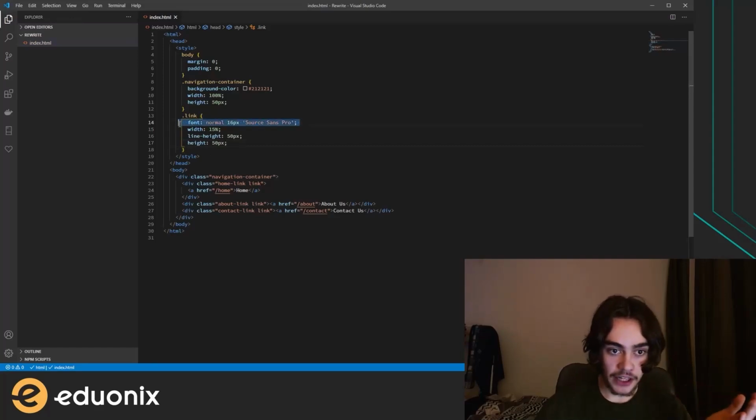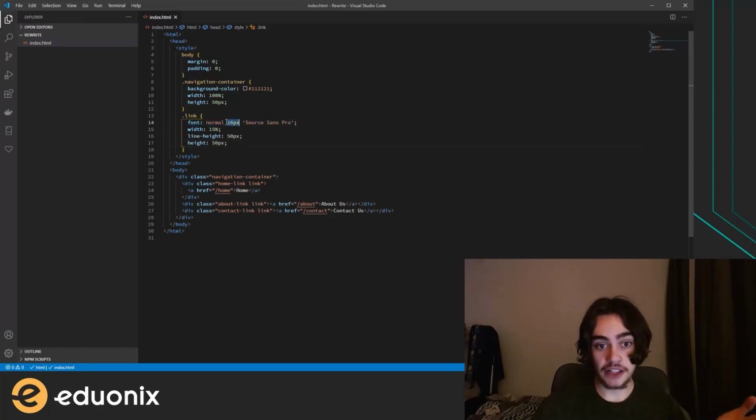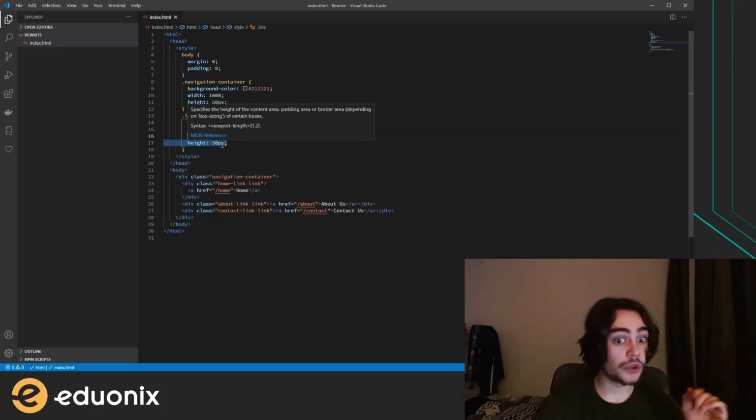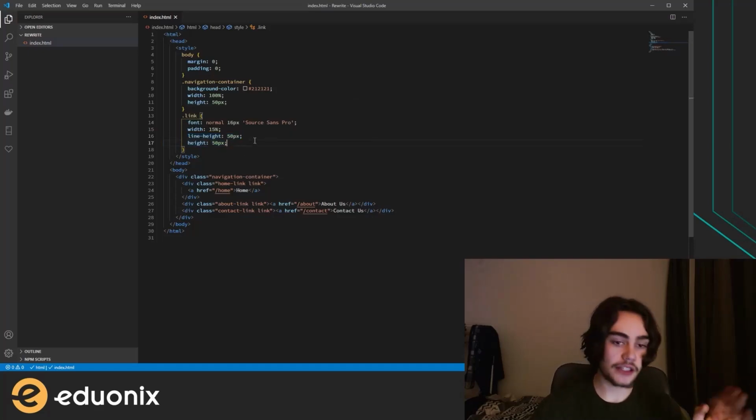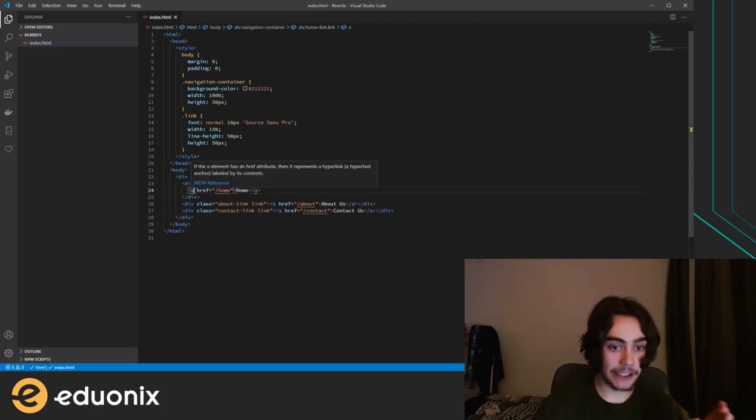So we've added a font and a specified font size and boldness and a width and a line height and a height. And again, don't worry too much about the particulars of this. I'm just trying to show you the very basics. And then inside of this element here, we have an A element, which isn't necessarily self-explanatory, but it is a link.